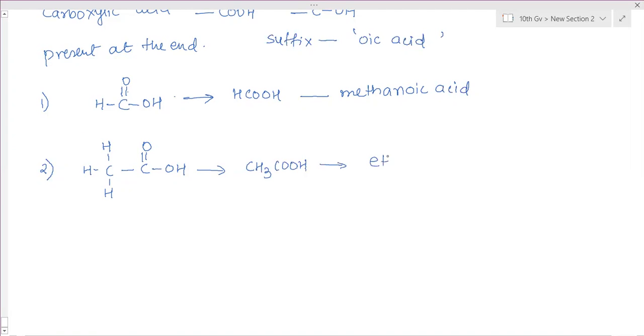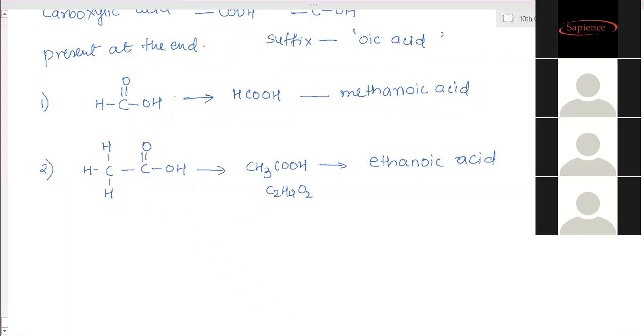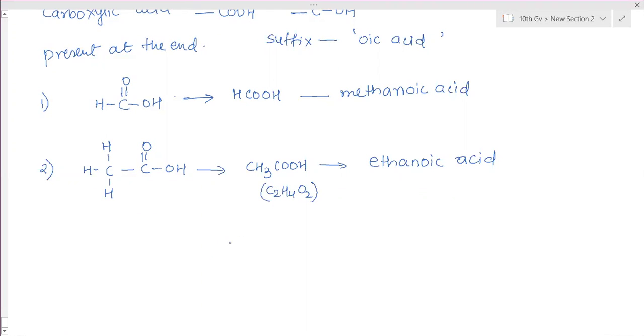This one is ethanoic acid. Ma'am, common name? For this, no, condensed formula CH3COOH. Okay, molecular formula you want to see. This is the molecular formula. Oh, okay, acetic acid, right? Acetic acid, yes. Common name.